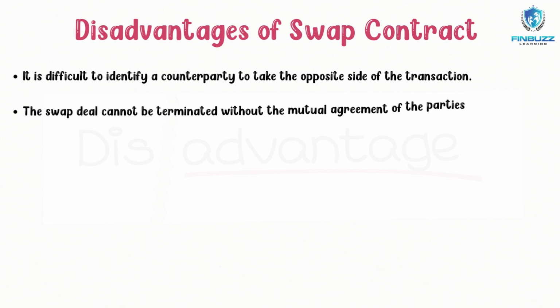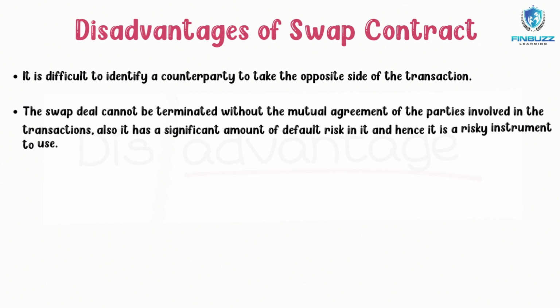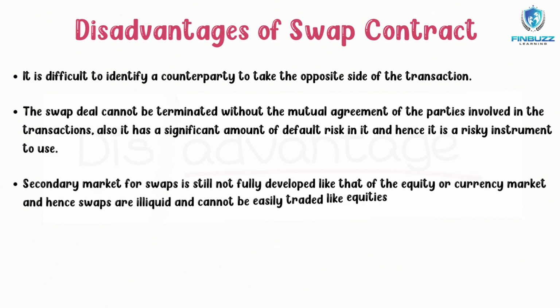On the other hand, the swap agreement involves a large amount of default risk and cannot be terminated without the consent of all parties participating in the transaction, making it a dangerous instrument to utilize. Also, swaps are illiquid and cannot be exchanged as easily as equities or currencies, since the secondary market for them has not yet grown to its full potential.